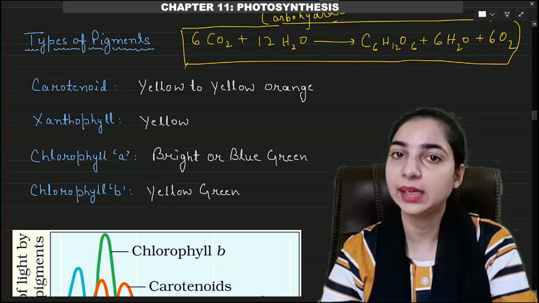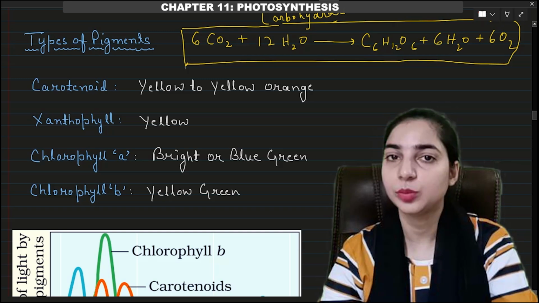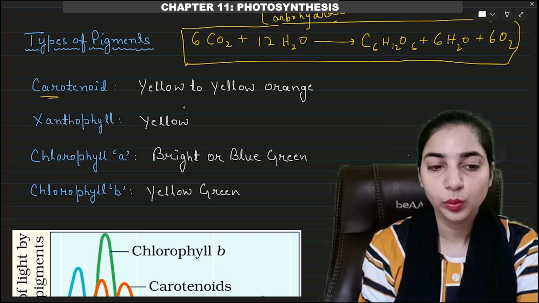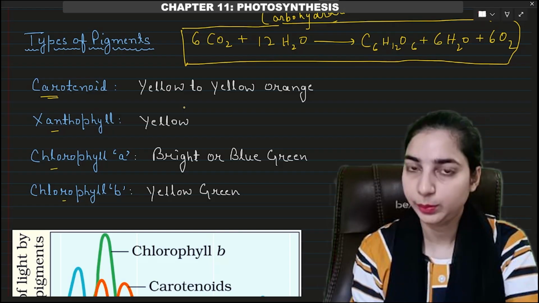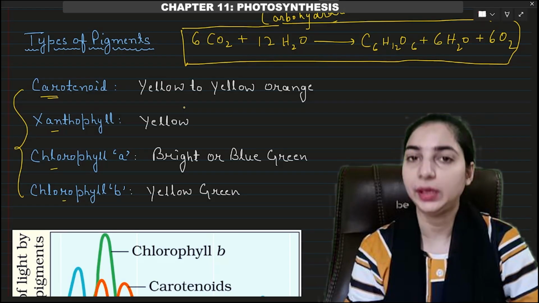There is not just a single pigment which gives color to the plants, right? There are different pigments which provide color to the plants. These pigments are carotenoids, xanthophylls, chlorophyll A, and chlorophyll B. There are 4 main pigments that are present in the plant.